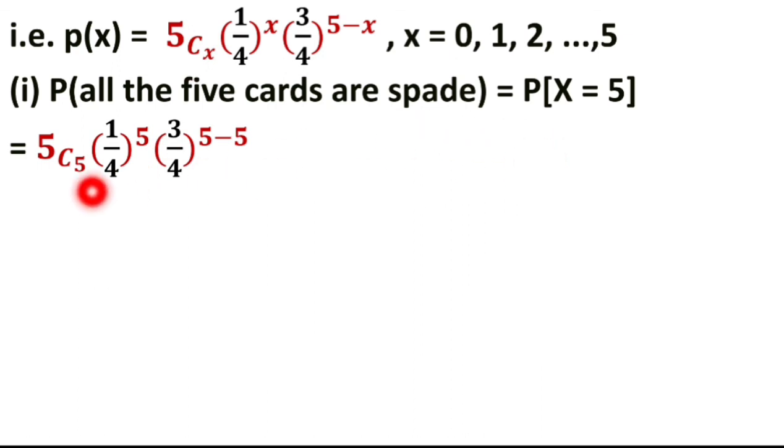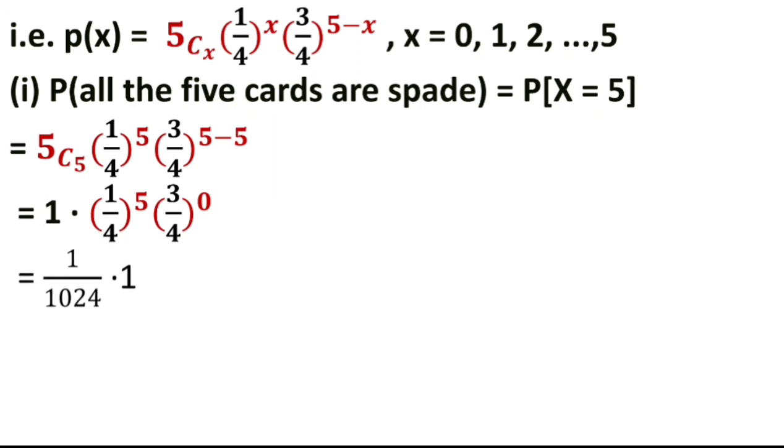That is P5 is equal to 5 combination 5 into 1/4 raised to 5 into 3/4 raised to 5 minus 5, which becomes 0. 3/4 raised to 0 is 1. 5 combination 5 is also 1, so 1 into 1/4 raised to 5 into 3/4 raised to 0, that is 1 into 1 upon 1024 into 1.